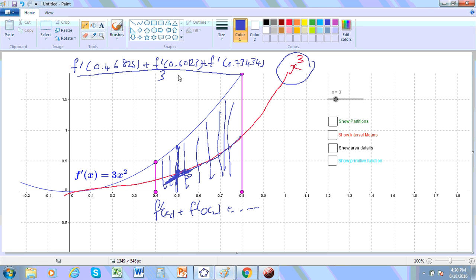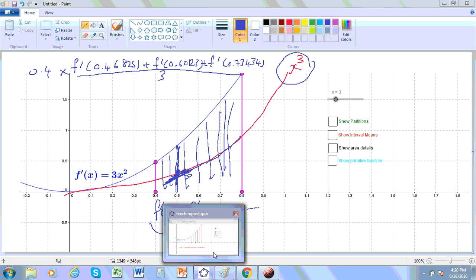And once we divide that by 3, that will give us the length of the arithmetic mean of the length of all these 3 lines in the interval that we calculate. It's actually all the lines in the interval, because it doesn't matter how many lines there are. And if we multiply that by the interval width, which is 0.4, it will give us the area. Okay, so that's what we need to calculate.